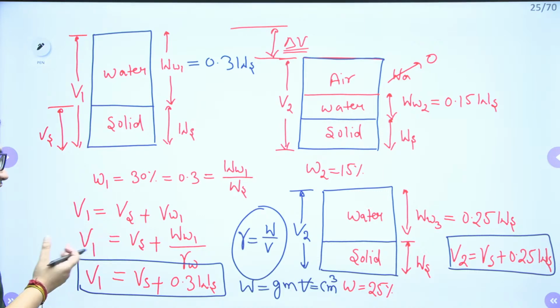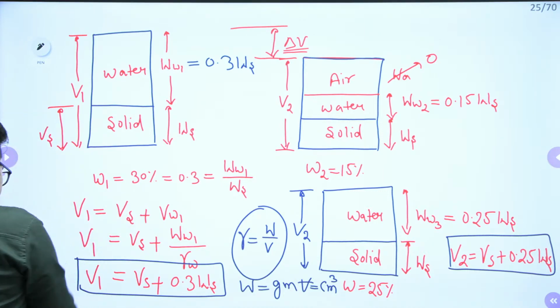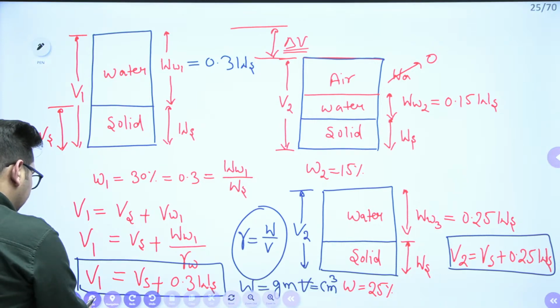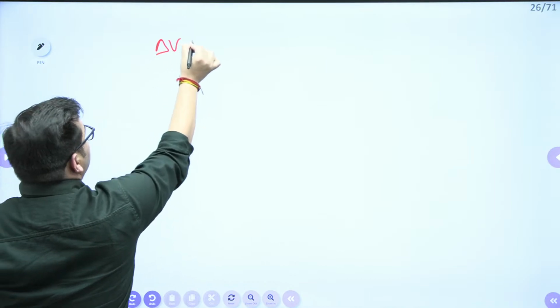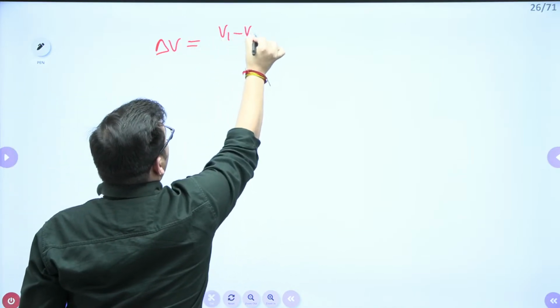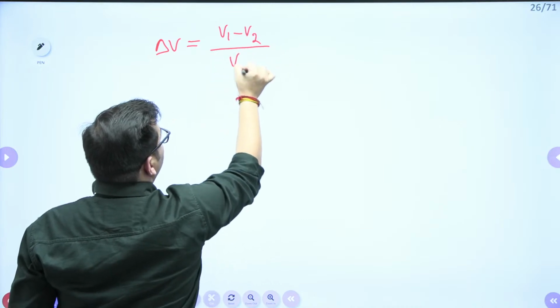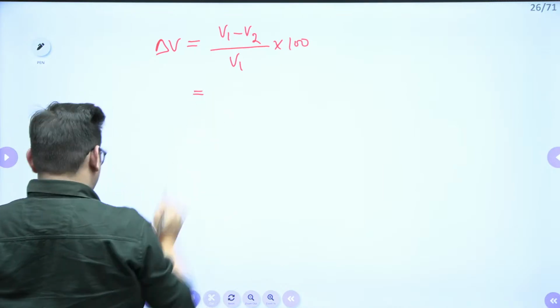It will be easy for us to find out the delta V, right? So if I find out the change in volume, percentage change in volume, it will be equal to V1 minus V2 upon V1 into 100, right?